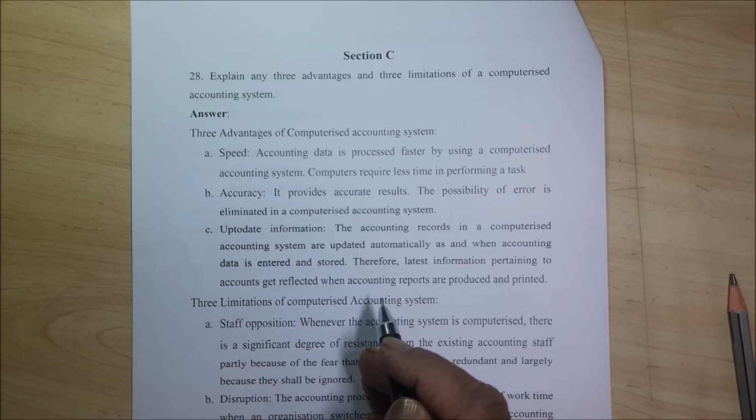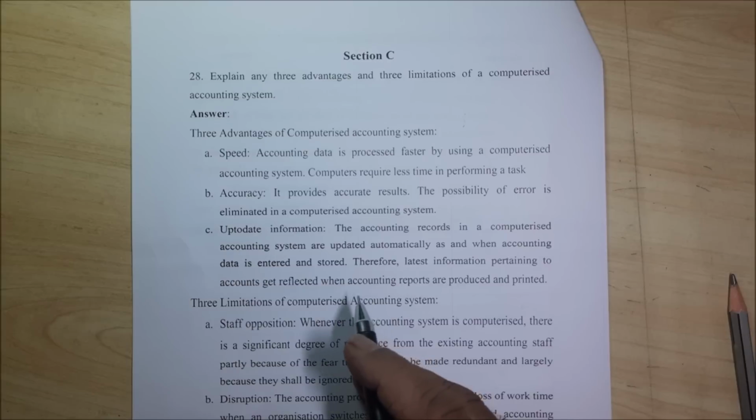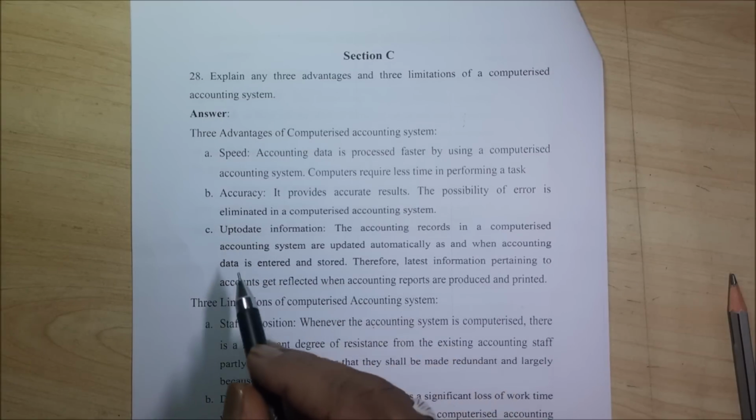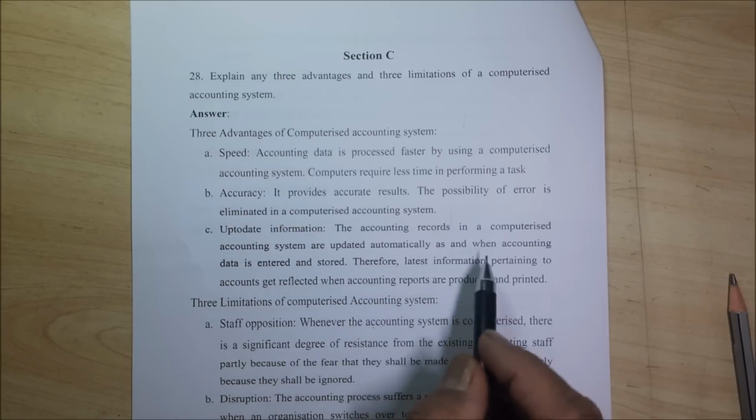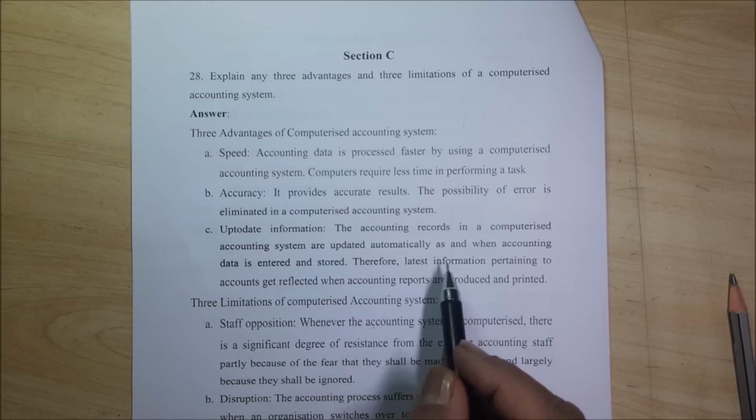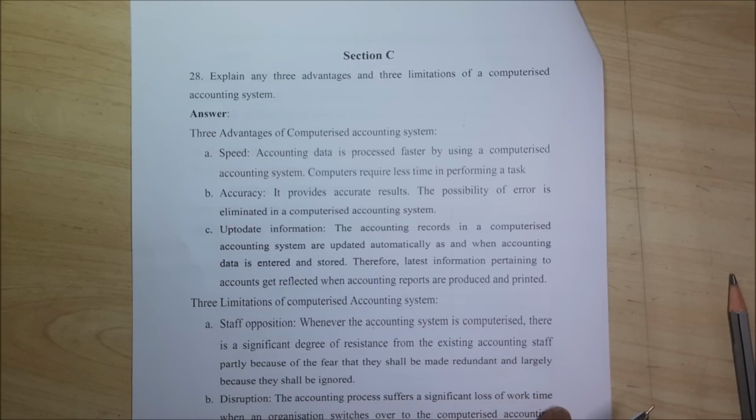Unless it is updated often and often, it is not possible for you to work in your system. For that sake, updated information is automatically there. That is one of the advantages of a computer system.